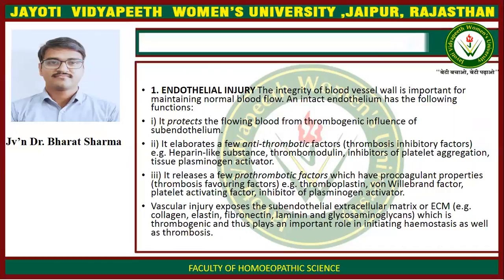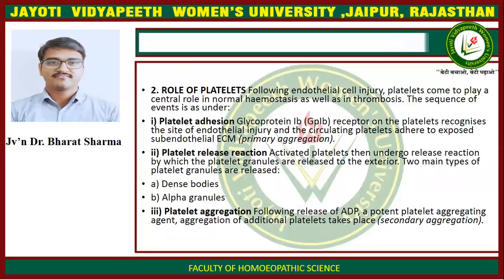Vascular injury exposes the subendothelial extracellular matrix or ECM. Examples are collagen, elastin, fibronectin, laminin, and glycosaminoglycans, which are thrombogenic and thus play an important role in initiating hemostasis as well as thrombosis. Second is role of platelets. Following endothelial cell injury, platelets come to play a central role in normal hemostasis as well as in thrombosis.